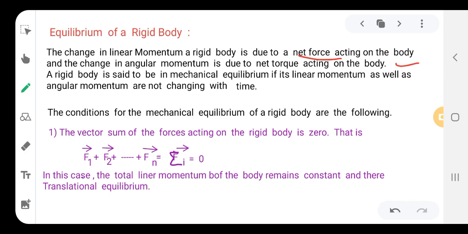And if there is a change in the angular momentum, that is due to the torque acting on the body, and it has a rotational motion, that we have seen, right?